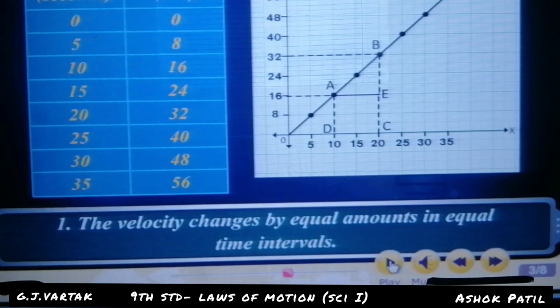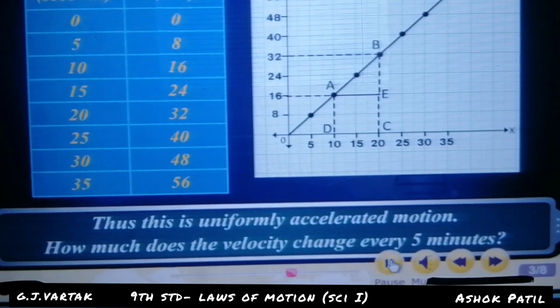That is the uniform motion. Thus, this is uniformly accelerated motion.